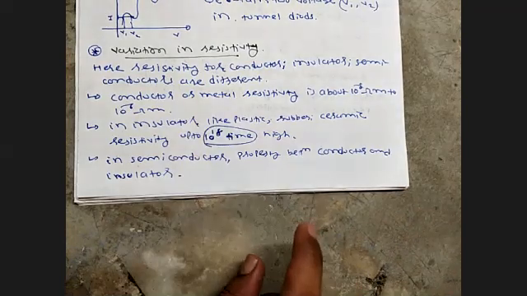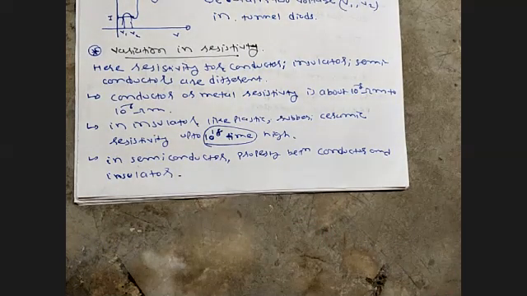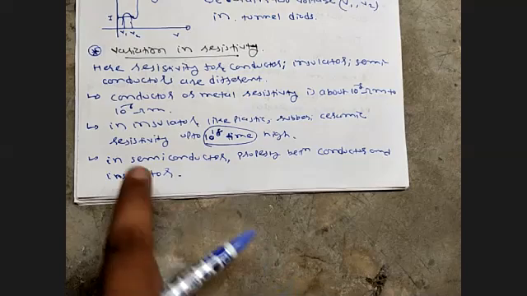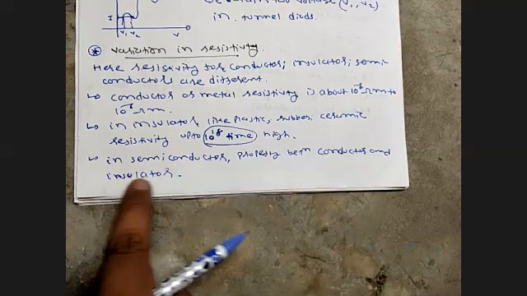As the temperature increases under certain limits, a metal's resistivity increases, while in a semiconductor the resistivity decreases. So that is the part in between conductor and insulator.